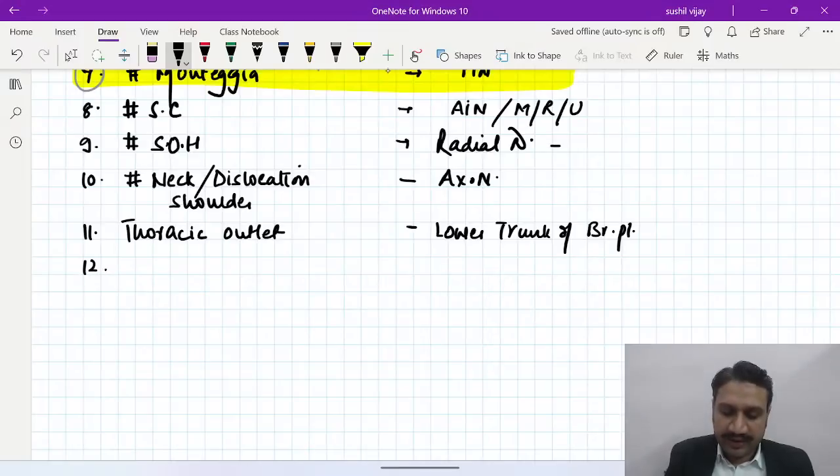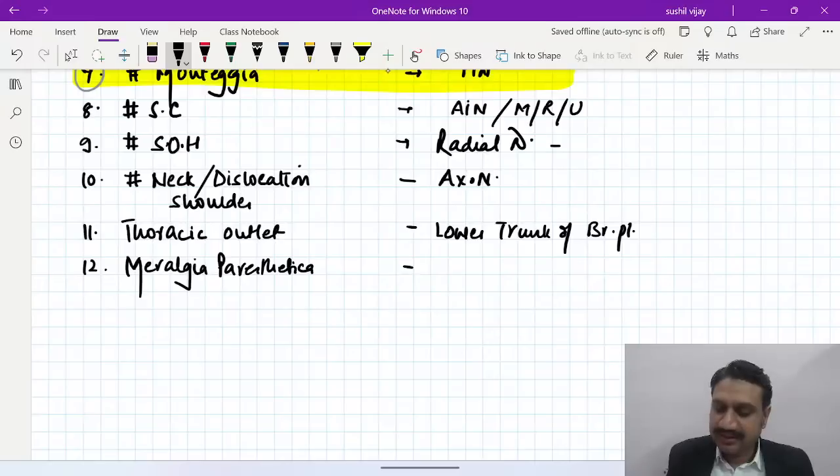Now number 12 is under the inguinal ligament. What is that entity called? Meralgia paresthetica, right? The entity is called meralgia paresthetica, and that is the lateral cutaneous nerve of thigh. Lateral cutaneous nerve of the thigh, okay?